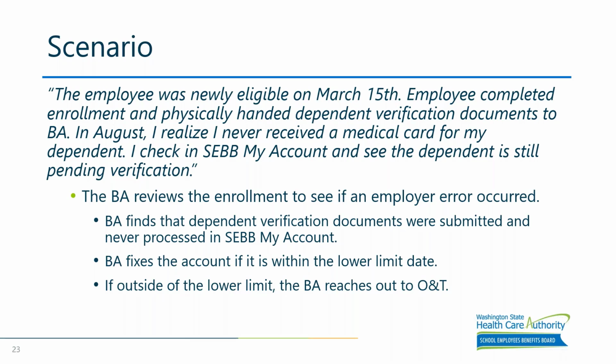However, if it goes beyond the 3 months, then the correction will be prospective, but the employee has the right to request retroactive enrollment, with notice and correction and recourse. So the biggest thing that I would like for everyone to walk away with is to be familiar with the 6 areas that fall under error correction, and that the form itself needs to be sent to Outreach and Training through Fuse rather than faxing it to SEBB appeals, so that it can expedite the correction process.